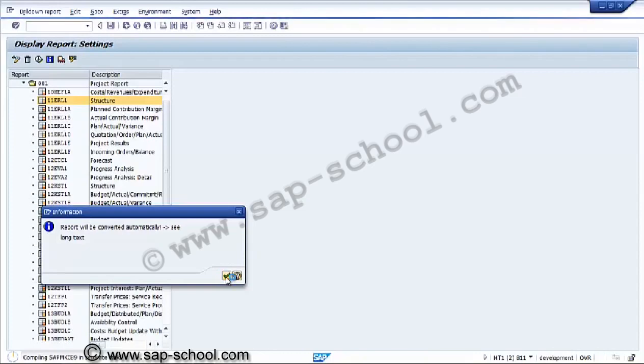If we double click, this automatically opens the report.